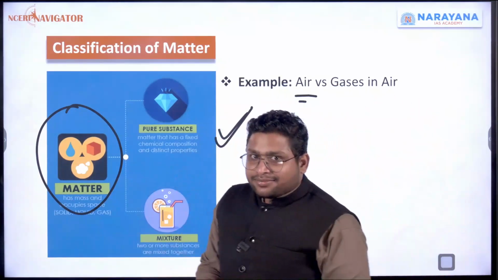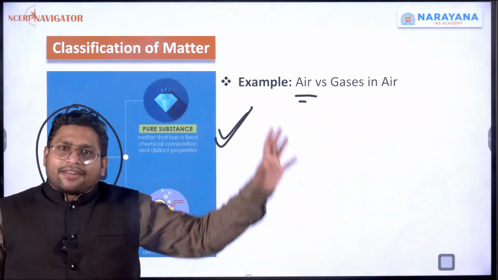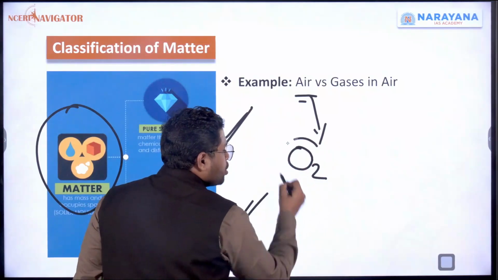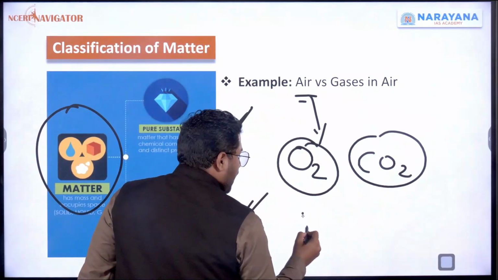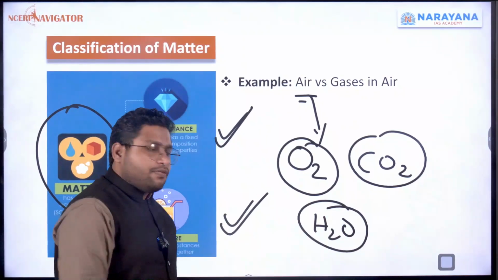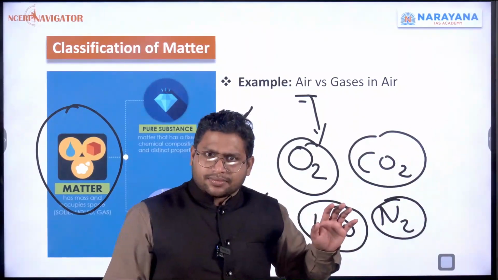Look at the air. Although you can't see air, but you can feel it, right? Whatever air we have, this air includes so many gases. We have oxygen, we have carbon dioxide, let's say we have some water vapor or H2O in vapor form in it, we have nitrogen, and we have so many other gases.